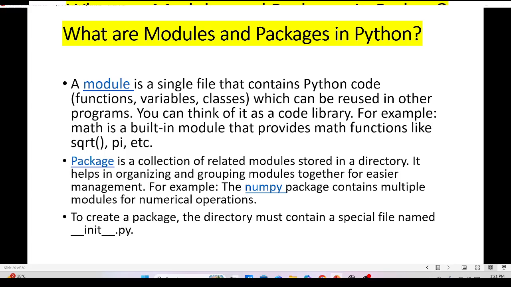It helps in organizing and grouping modules together for easier management. For example, the NumPy package contains multiple modules for numerical operations. To create a package, the directory must contain a special file named init.py. It is also known as a constructor.